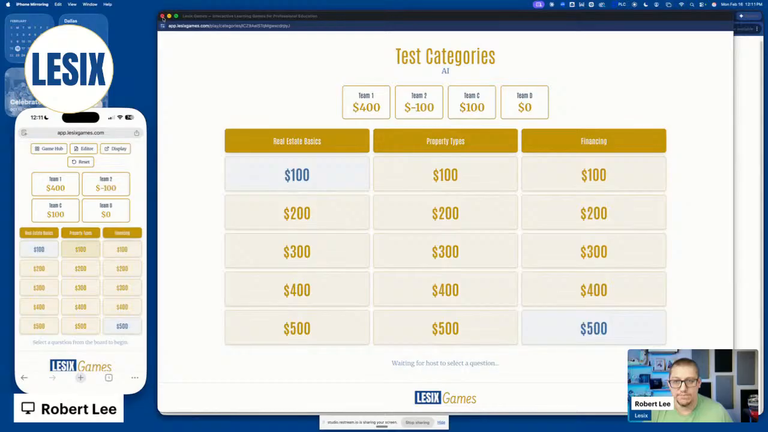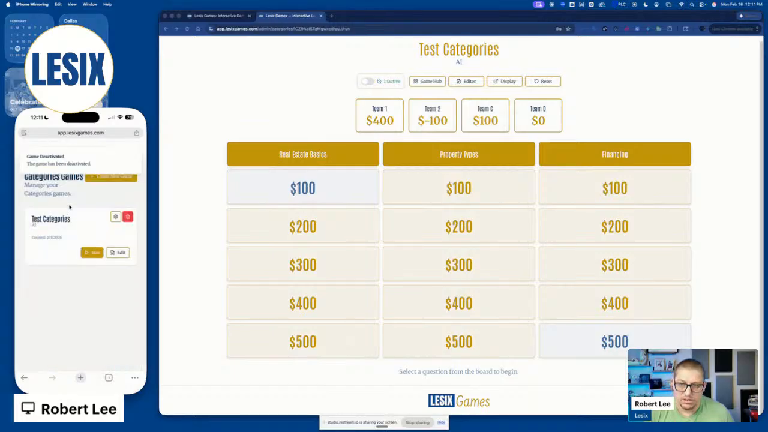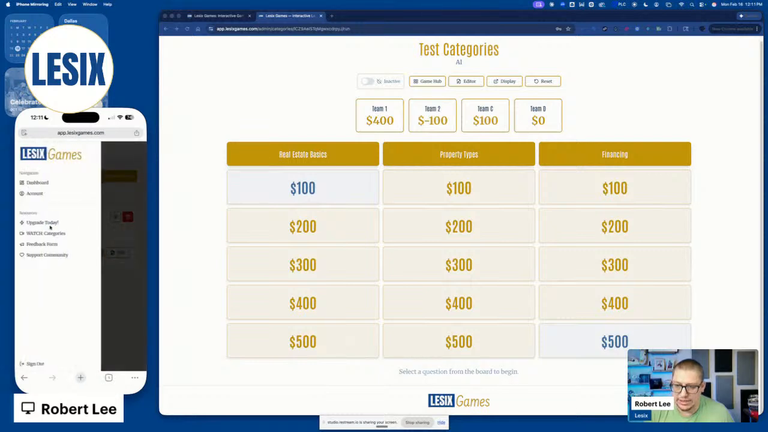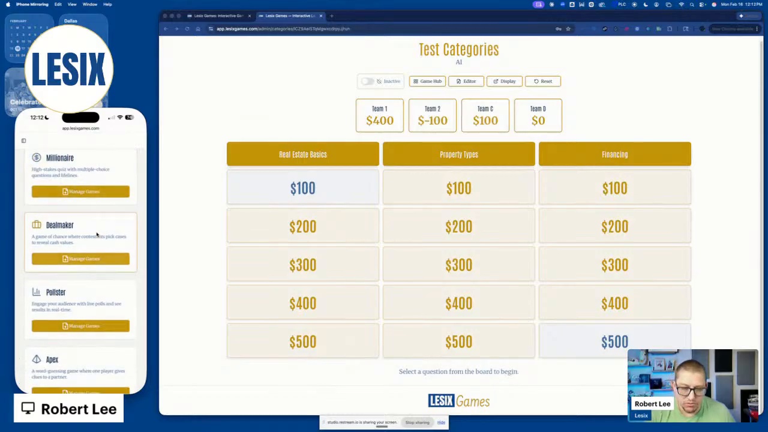And this is categories. Why don't we try something else? Why don't we back out of the categories game? Let's go turn this off to inactive. Go back to the game hub. And we're going to go back to maybe, I'm going to just choose one more here. I really want to show you Pollster. Pollster really requires a number of people to participate to show you the value of it.